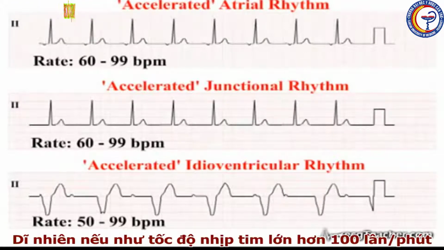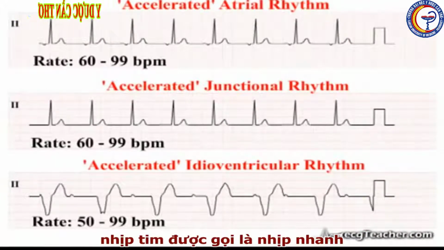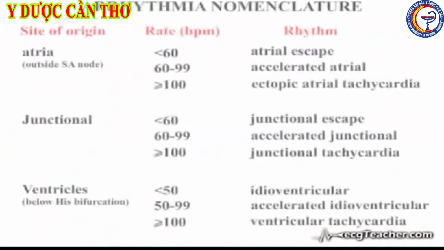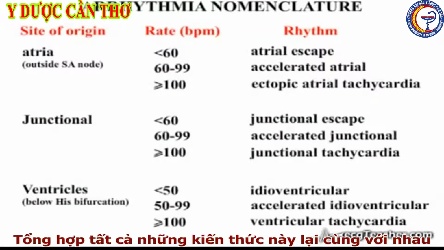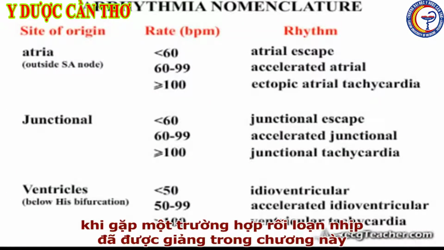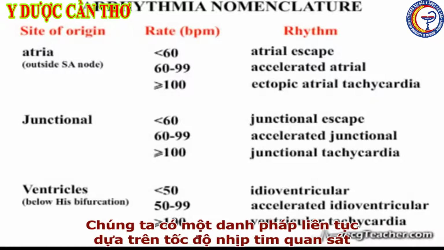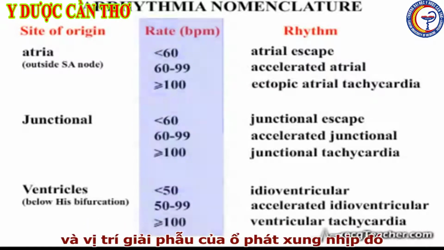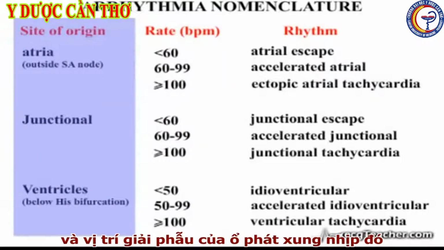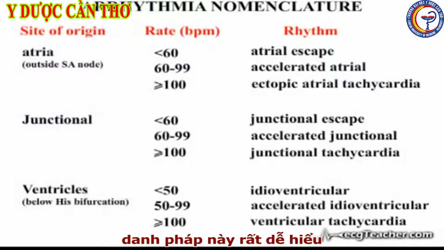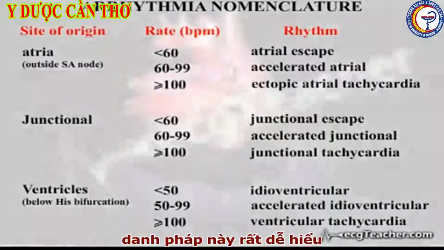Of course, once the rate rises to 100 beats per minute or above, the rhythm is designated a tachycardia. Taking all of this information together, when dealing with the arrhythmias discussed in this section, we have a continuum of nomenclature based on the observed heart rate and the anatomical site of origin of the rhythm. This nomenclature is very straightforward.